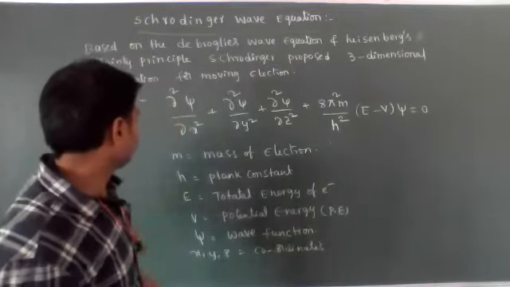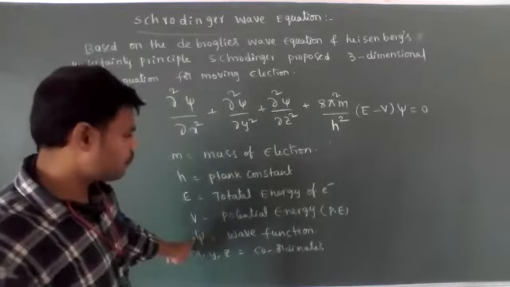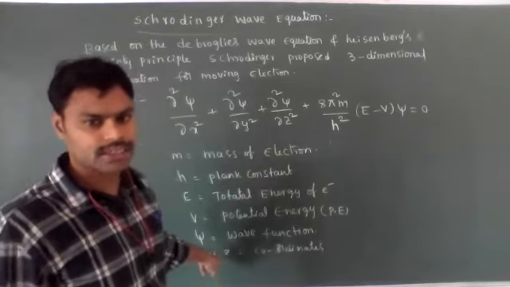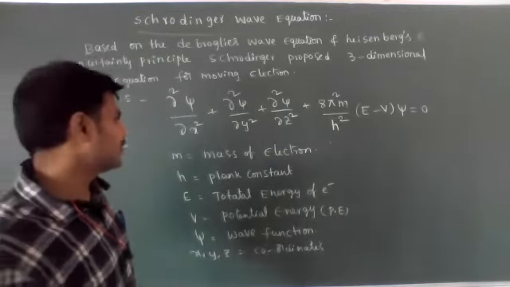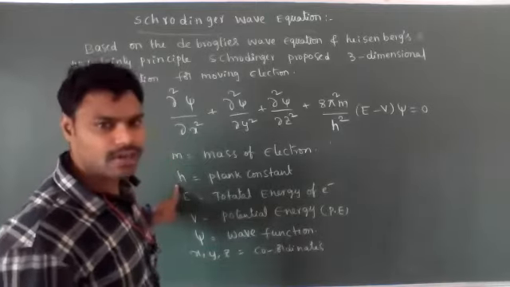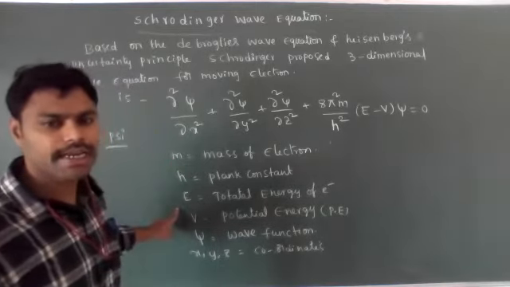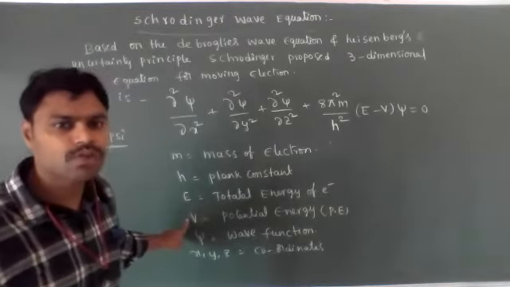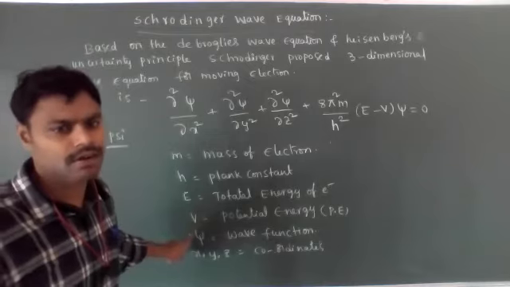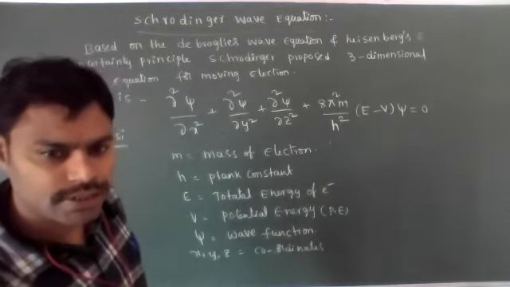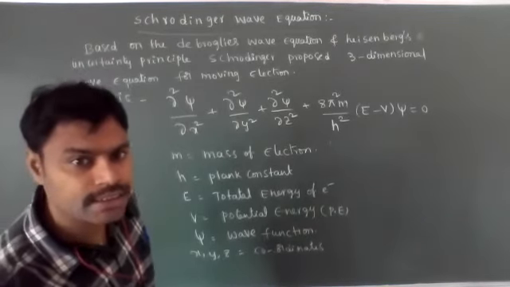Okay. So here psi means wave function. X, Y, Z are the coordinates. M is the mass of electron. H is the Planck constant. E is the total energy of the electron, meaning kinetic energy plus potential energy. V means only the potential energy of the electron. Psi is the wave function. Understood? Once again I am repeating, listen carefully.